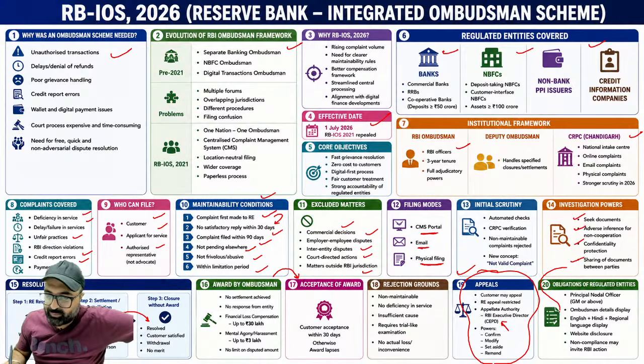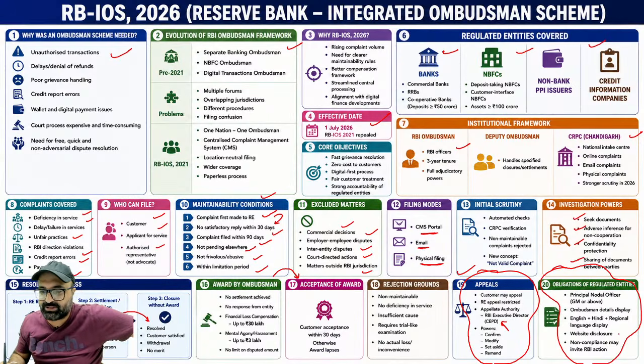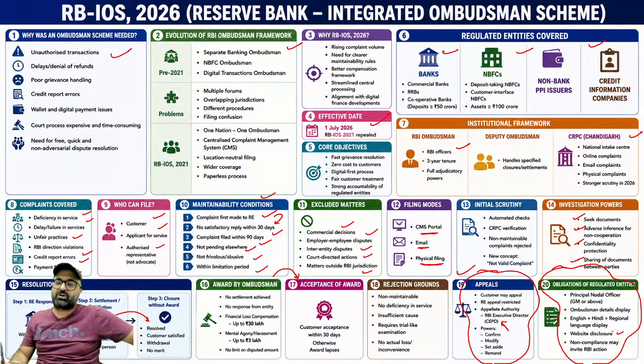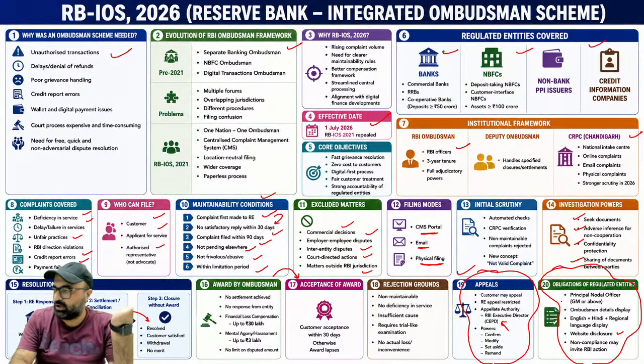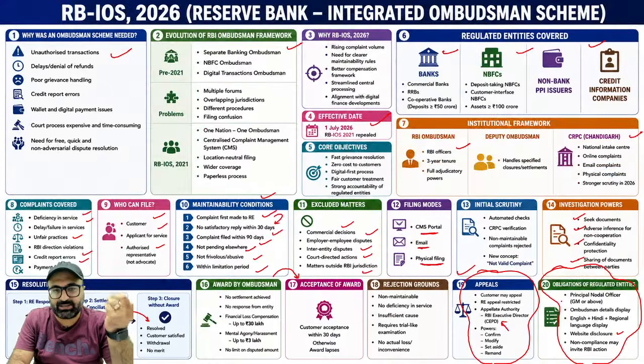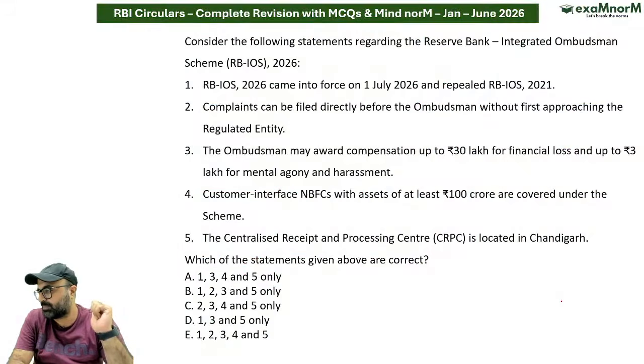The banks should appoint a principal nodal officer. Ombudsman details will be displayed in the bank branch. English, Hindi and regional language displays need to be there, and website disclosure is also needed. This is all about the Ombudsman scheme. So keeping that in mind, the answer is going to be option A.